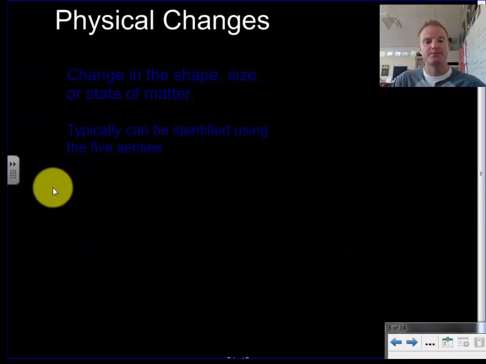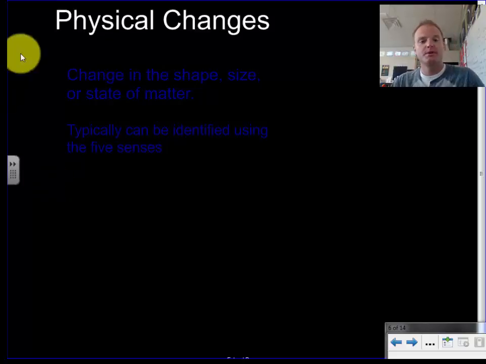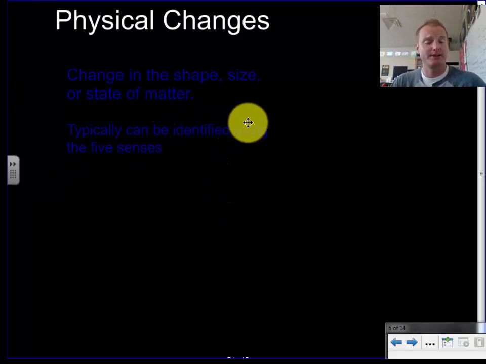Alright, so we think about these different types of changes. So how do we change matter? Well, there's physical changes. And that changes the shape, the size, or state of matter. So an ice cube's solid, that's frozen H2O. I can change its state of matter. So it can be liquid water. If we boil it, it boils off into water vapor, into a gas. So think about it that way. We can change the shape, but I can always go back to the ice cube. If I freeze that water again, I can go back. If I chop a tree down, chop it into logs for the winter, it's still wood. I've just changed maybe the shape and the size of it.